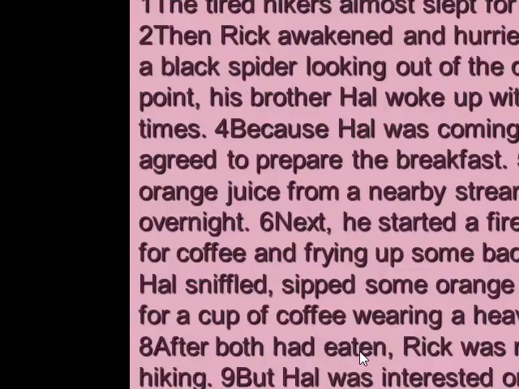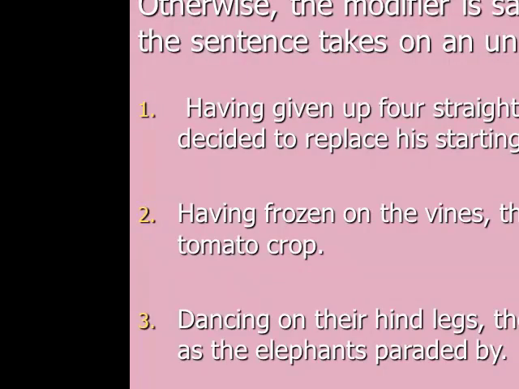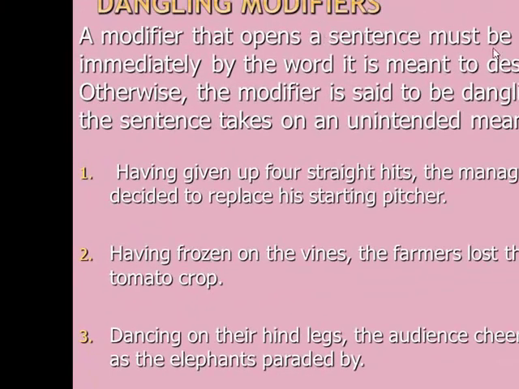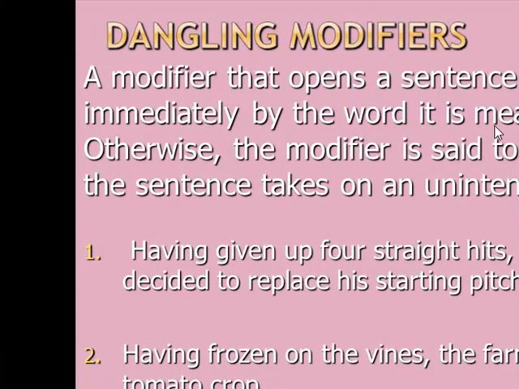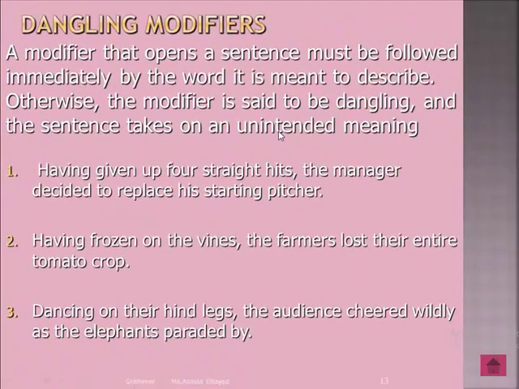This is what we're going to do, inshallah, during our live session, the Zoom conference. You can work on it. Dangling modifiers. You know that a modifier that opens the sentence must be followed immediately by the word that it is meant to describe. Otherwise the modifier is said to be dangling, and the sentence takes an unintended meaning. For example: While cooking, the rat fell in the pot. It means that the rat was the one doing the cooking. Do you remember Remy? Of course, the rat is not Remy.